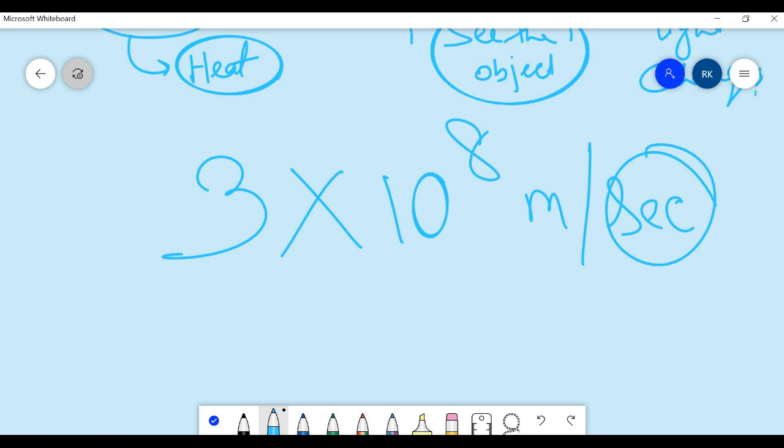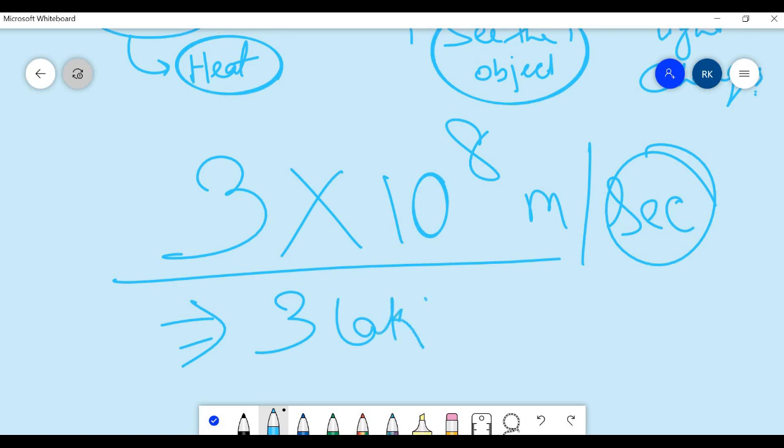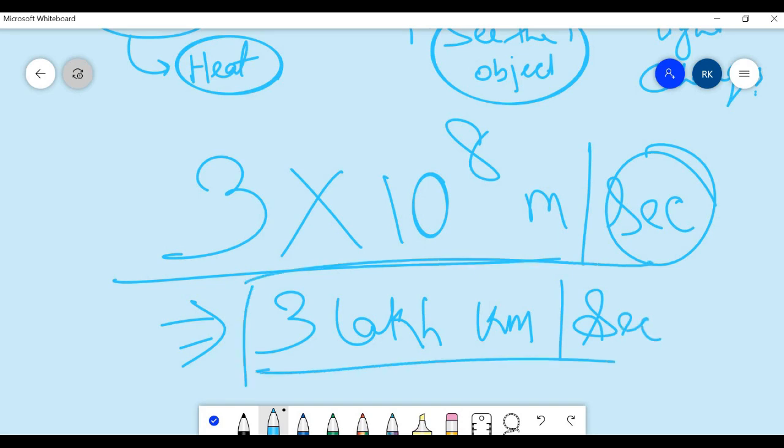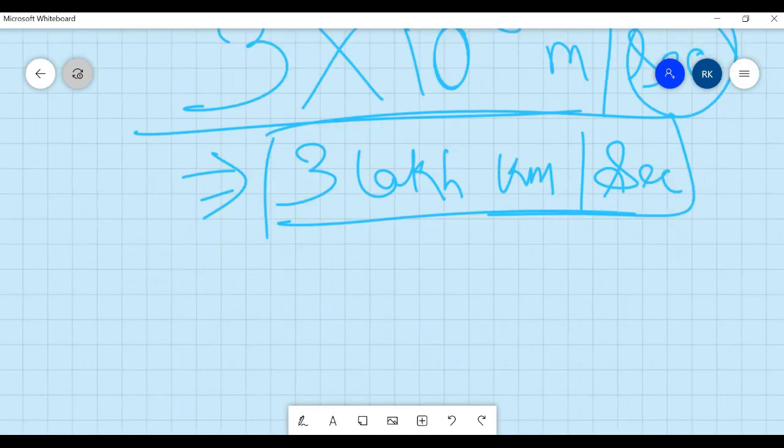That means in 1 second it can travel 3 lakh kilometer. So this is the speed of light.